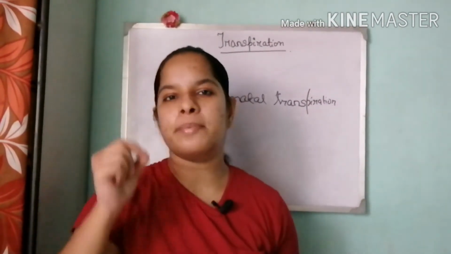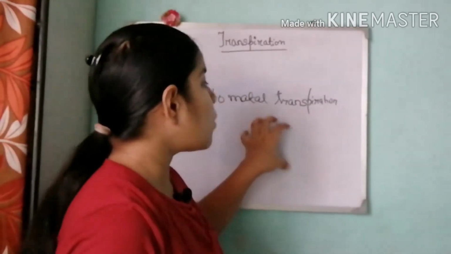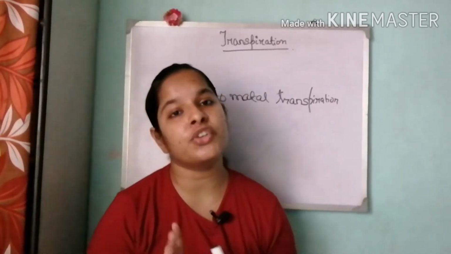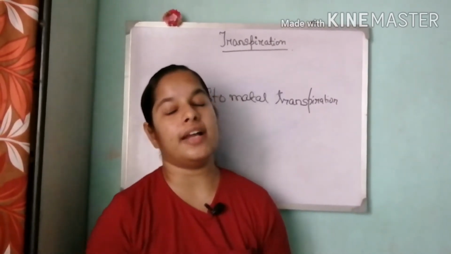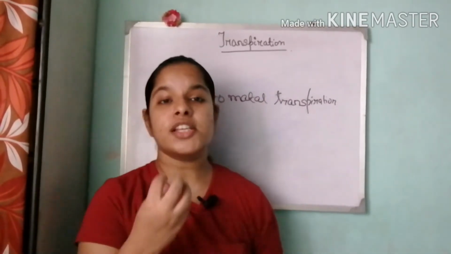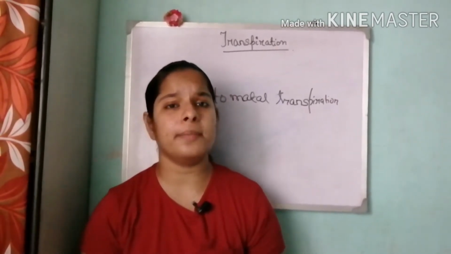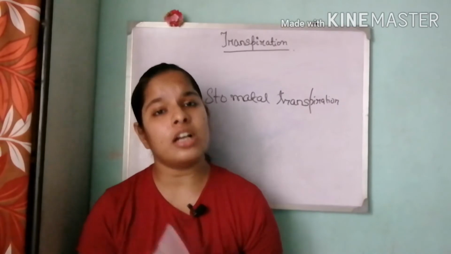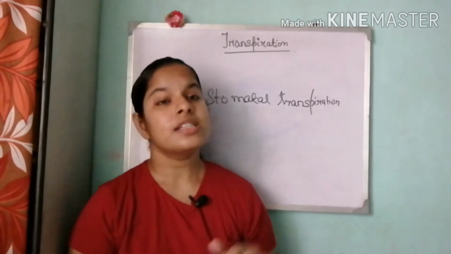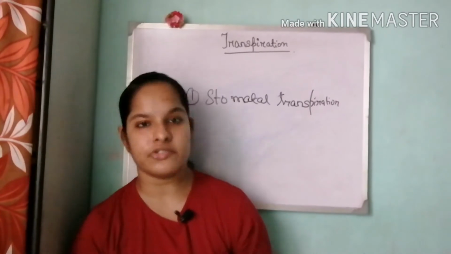We know many pores are present on the leaf, on the upper surface or the lower surface, on both sides of the leaves. These pores are basically the stomata. These pores open especially during the daytime and they are closed at night. Opening and closing of stomata basically help in transpiration. When the stomata open during the daytime, carbon dioxide exchange, that is gaseous exchange, takes place, as well as the water which has been converted to water vapor is released out through these stomata to the atmosphere. Since the transpiration takes place through stomata, the process is known as stomatal transpiration.